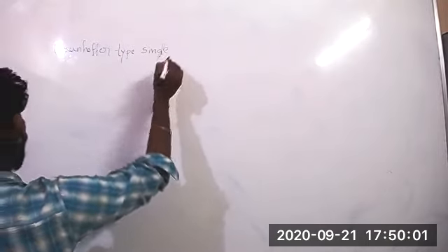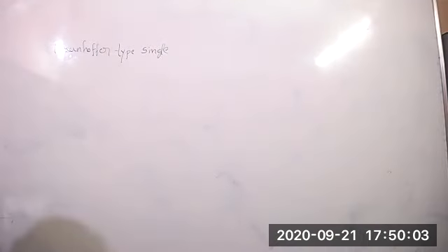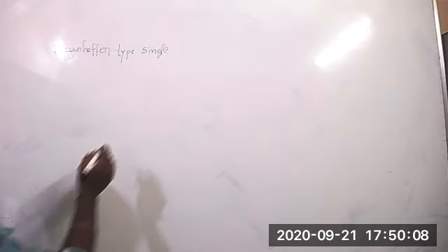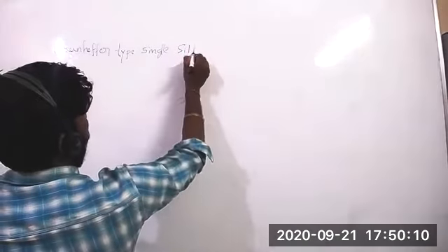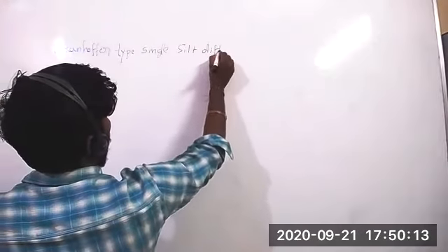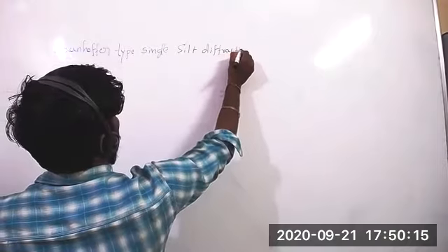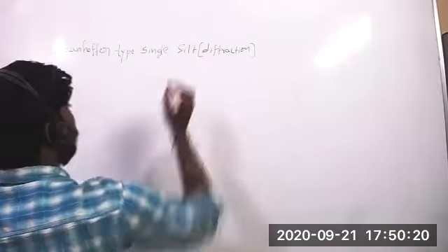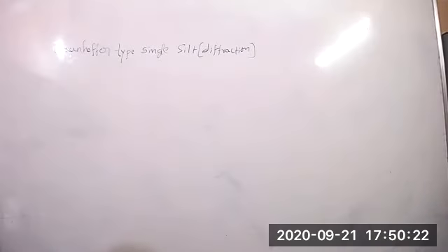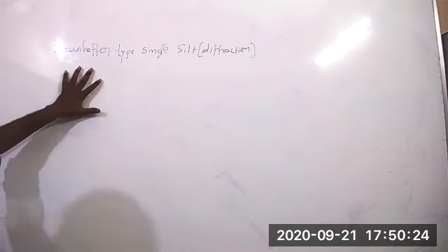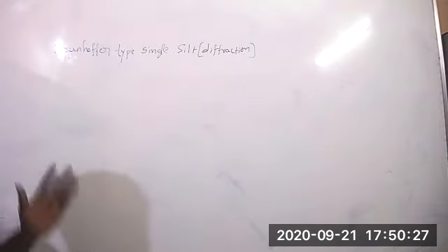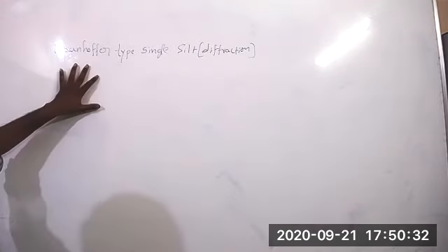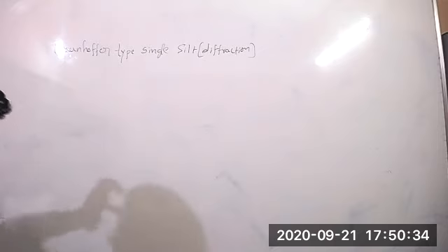Fraunhofer type single slit diffraction. Now, diffraction due to a single slit. But we are using Fraunhofer. In the Fraunhofer, to show the diffraction, what are the conditions? What is the distance between the screen and the source?